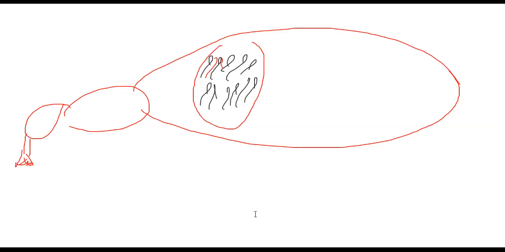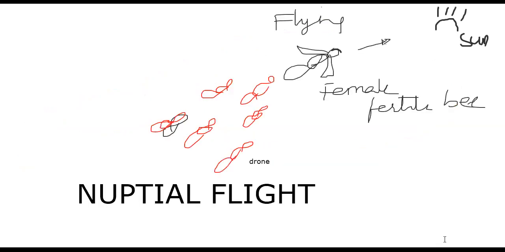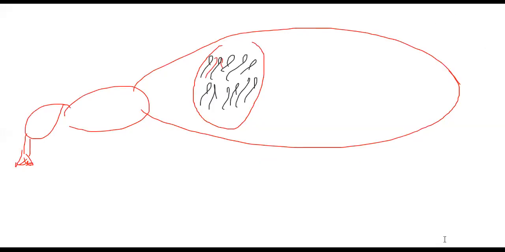What is the nuptial flight? It is the flight of the female fertile bee in the direction of the sun, followed by males, and one of them reaches and copulates with the female fertile bee, who collects the sperms from the male, 90 million sperms. That is the one-time copulation. After that, the drone may die. There is no further role for the drone. They can't even collect food materials.